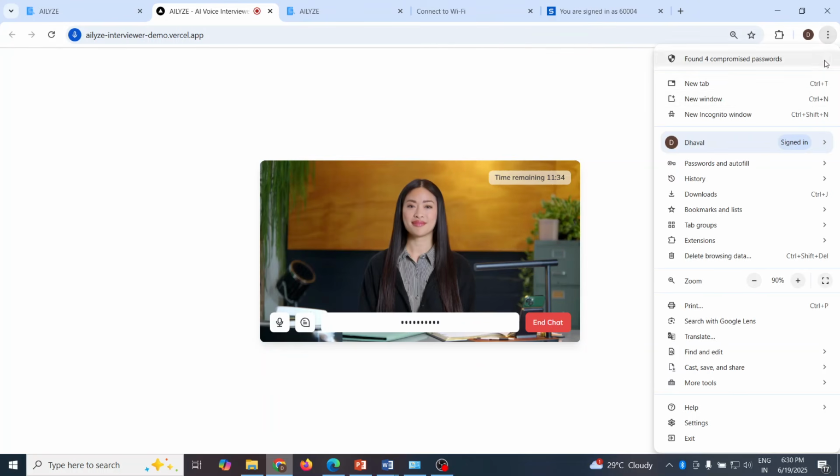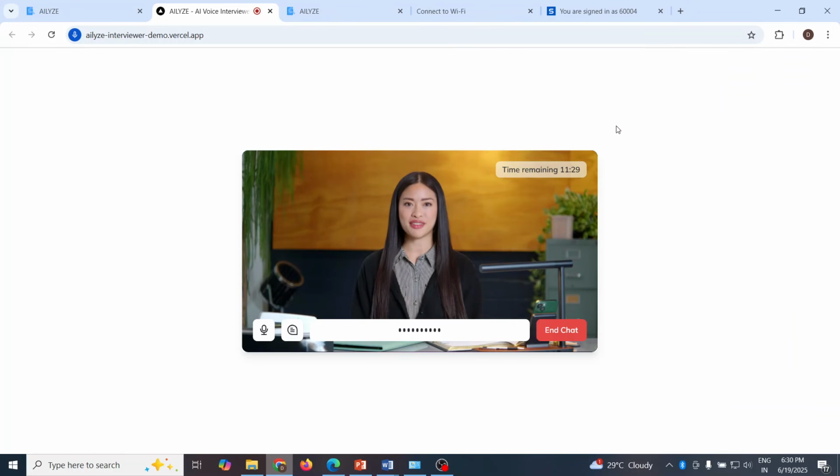AI avatar is ready. Thank you for letting me know. Let's proceed with the interview. How did you first get interested in these hobbies? By watching the social media. I see. How often do you spend time on your hobbies? Maximum 1 hour per day. Thank you for sharing. Do you enjoy doing these hobbies alone or with? Thank you for the interview. You're welcome. Thank you for sharing your insights.